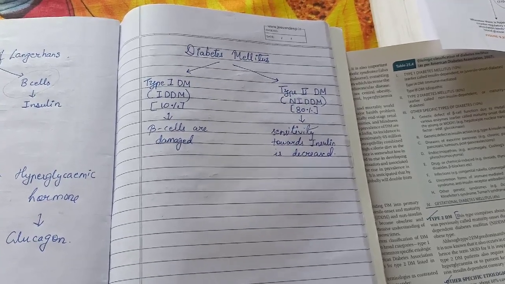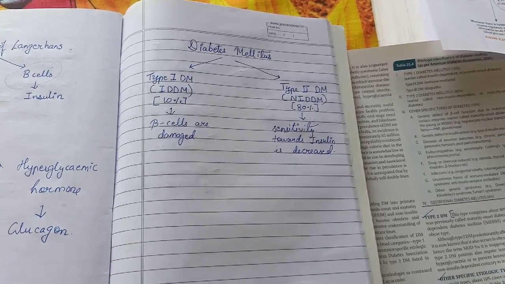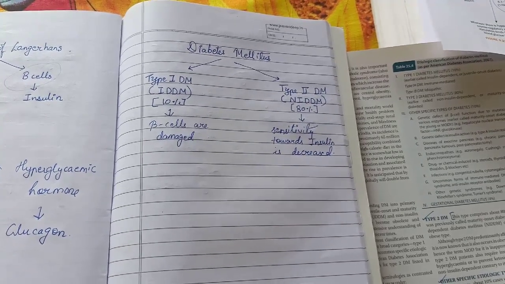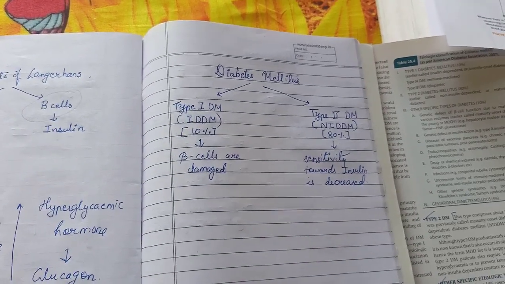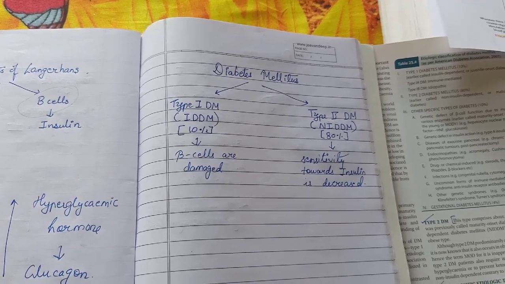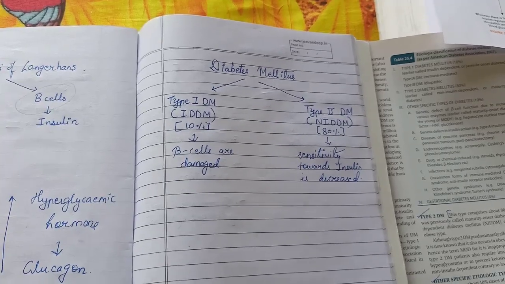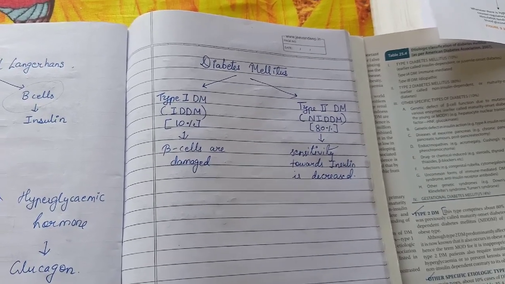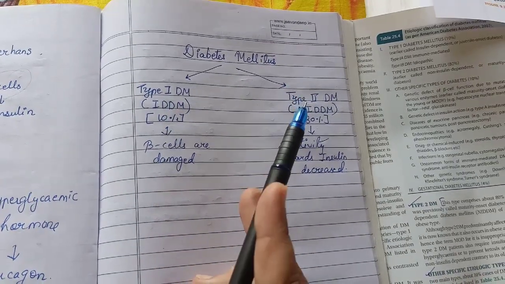Hello everyone, today I will start with unit 3.2, that is endocrine system, and I will cover diabetes mellitus, which is very important. This is the most common endocrine disorder and usually occurs when there is a deficiency or absence of insulin. So it is classified into two types, type 1 and type 2.